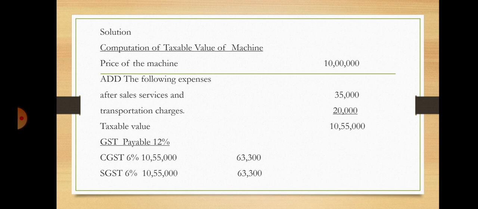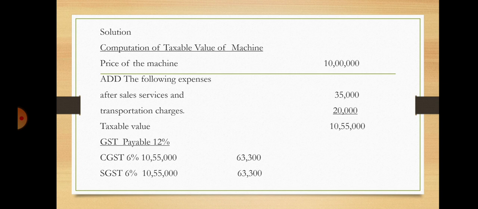And again here they have asked the GST liability at 12%. So you apply GST 12%, CGST Central Goods and Service Tax 6%, SGST 6%. So you will get 63,600. So here this is how we had to solve the problems.